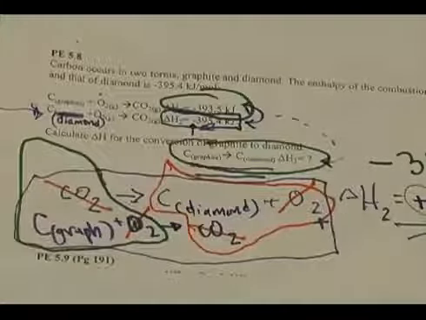But what this does not tell us, it tells us the amount of energy needed, but what this does not tell us is about the speed of the reaction. It tells us you need to put in 1.9 kilojoules to make it happen. But when you make it happen, it doesn't tell us how fast the reaction is going to take place. And that turns out to take a little bit of time.